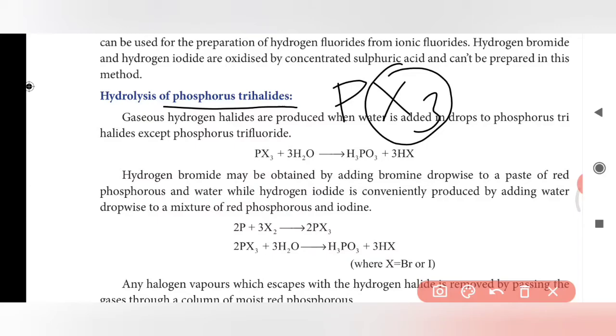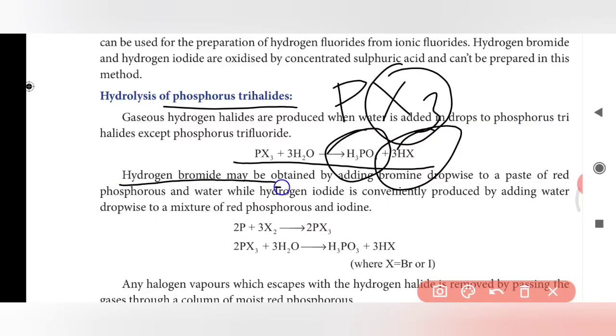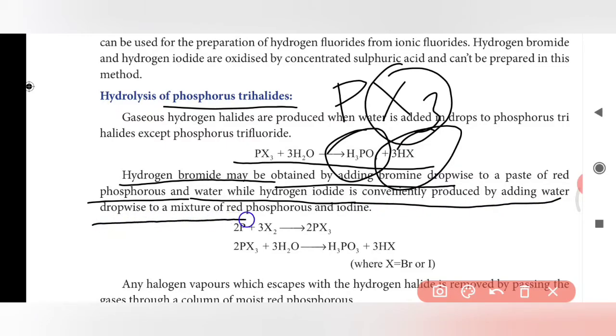This is a reaction that occurs between the phosphorus trihalide and water molecule to give phosphorus acid along with the hydrogen halide. Hydrogen bromide may be obtained by adding bromine dropwise to a paste of red phosphorus and water. Hydrogen iodide is conventionally produced by adding water dropwise to a mixture of red phosphorus and iodine.